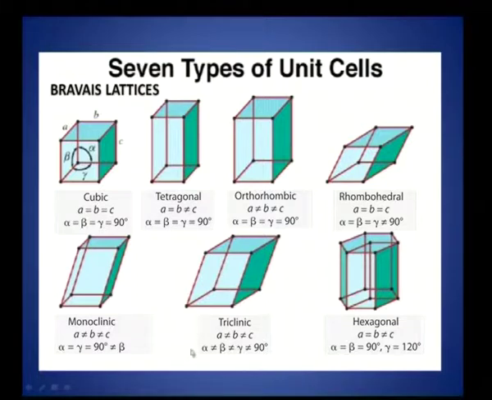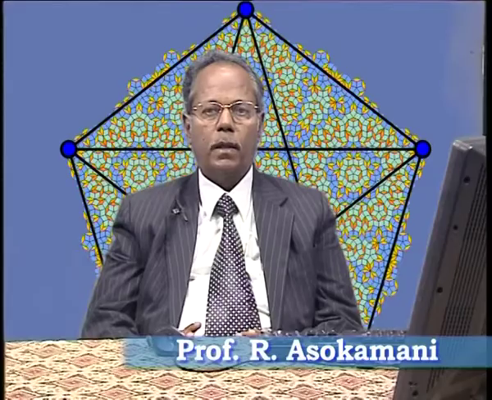Triclinic is the one in which there is no symmetry, in the sense that the sides are unequal, the angles again are unequal. I mean A is not equal to B, not equal to C, and alpha, beta, gamma, they are unequal, they are not equal to 90. Hexagonal is the last one that you come across here.